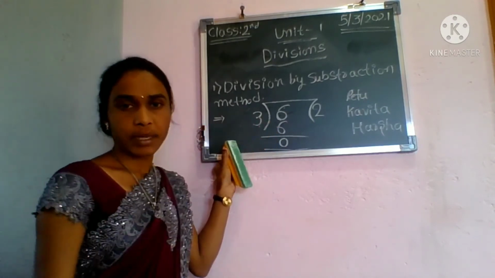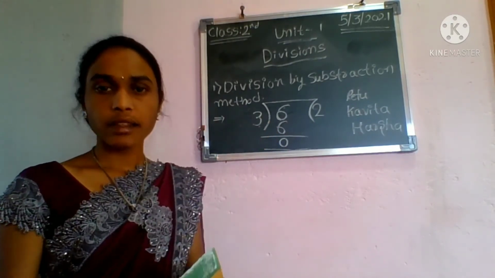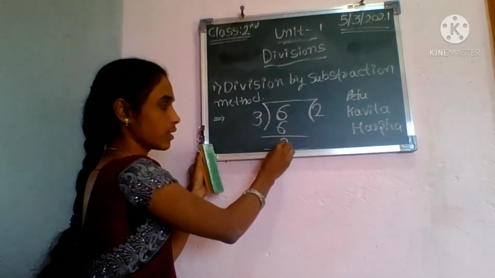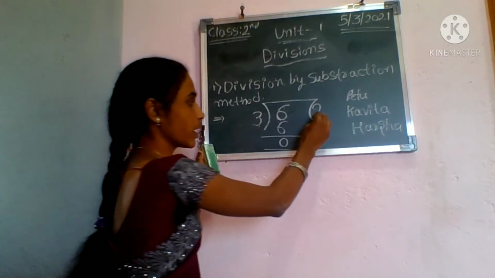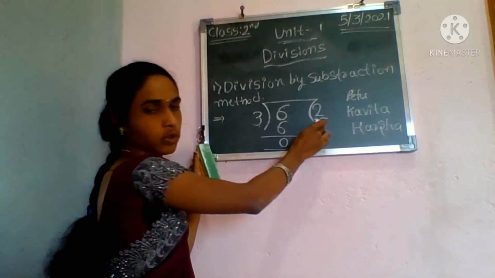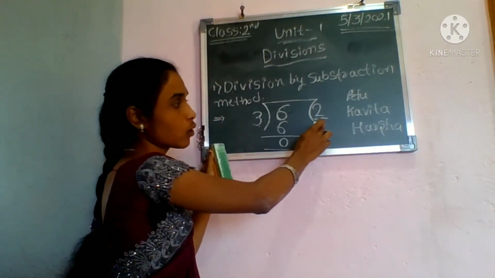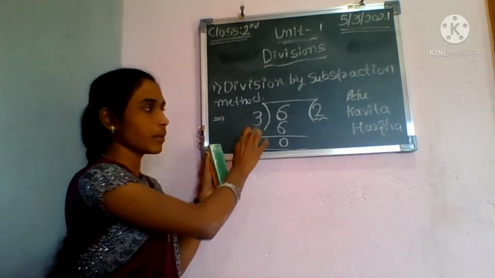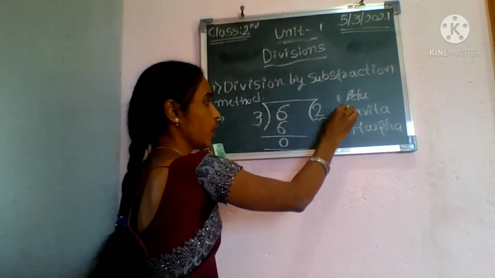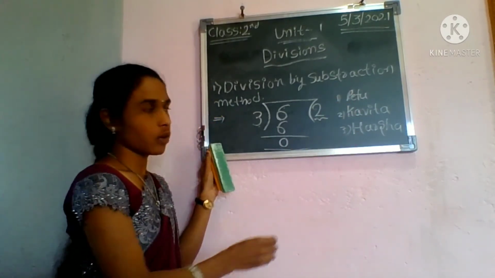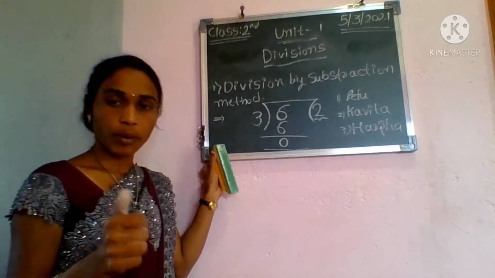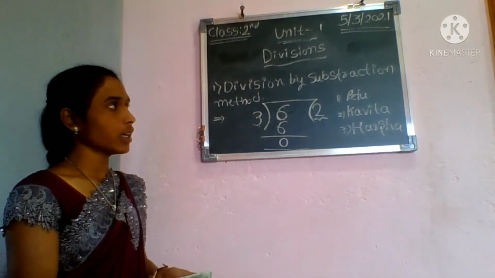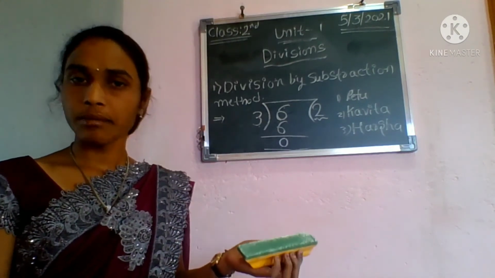How did I do it? According to the multiplication table. 3 1s are 3. 3 2s are how much? 3 2s are 6. So 3 2s are 6, that is equal to 0. So what does 2 indicate? 2 means the 2 pencils they have with them. 3 means there are 1, 2 and 3 students. So 6 means first I have how many pencils? 6 pencils. Okay, so this is an example for division by the subtraction method.